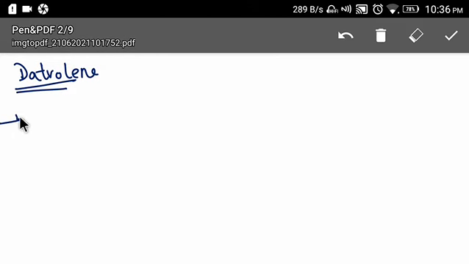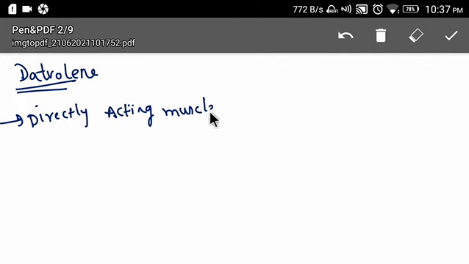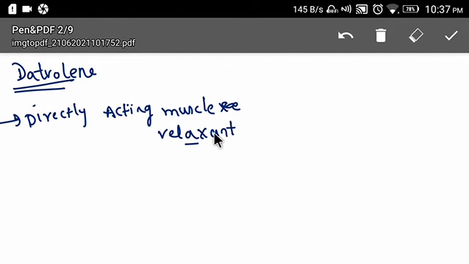Let us discuss about Dantrolene. Dantrolene is a directly acting muscle relaxant. Right? Let's see how this Dantrolene works.